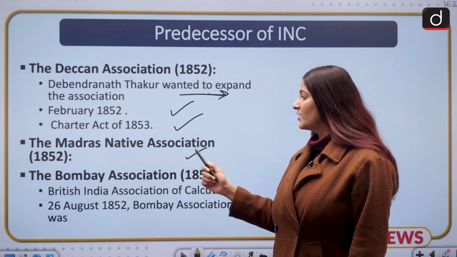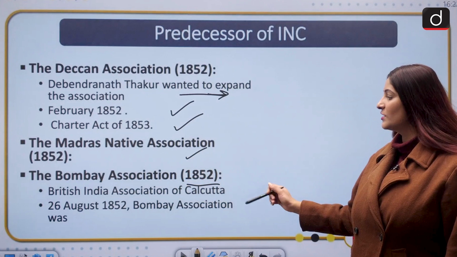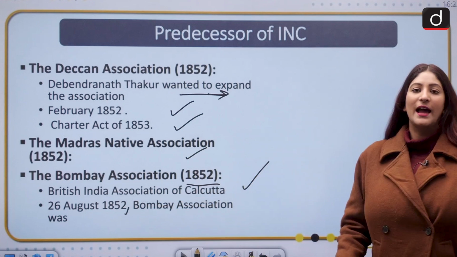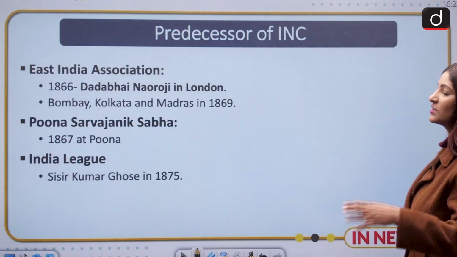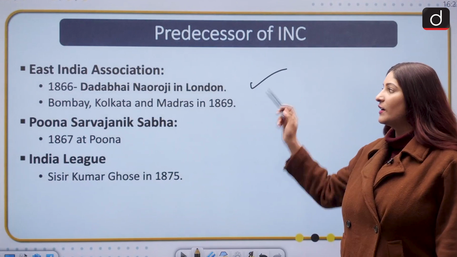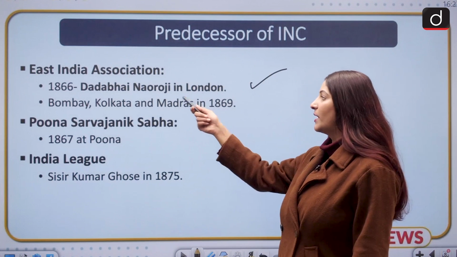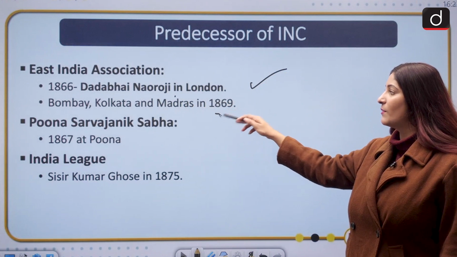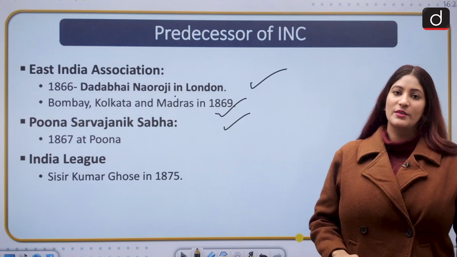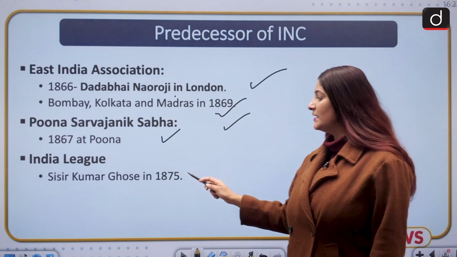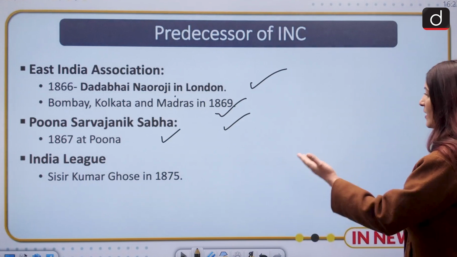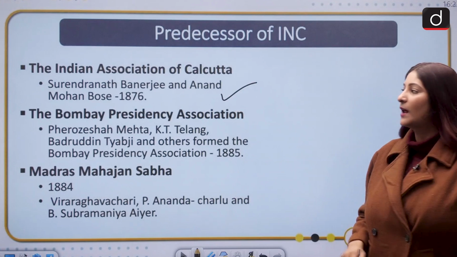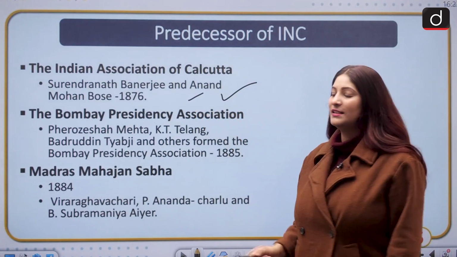The Madras Native Association, the Bombay Association of 1852, British India Association of Calcutta's offspring only, and it was established in 1852, and this was of course one of the branches, we can say. Then East India Association, very importantly, it was established by the Grand Old Man of India, Dadabhai Nauroji, in 1866, and different branches were maintained in Bombay, Kolkata and Madras in 1869. Then Pune Sarvajanik Sabha in 1867. India League, it was established in 1875 by Shishir Kumar Ghosh. Other than that, the Indian Association of Calcutta, which was established by Surendranath Banerjee and Anand Mohan Bose in 1876.